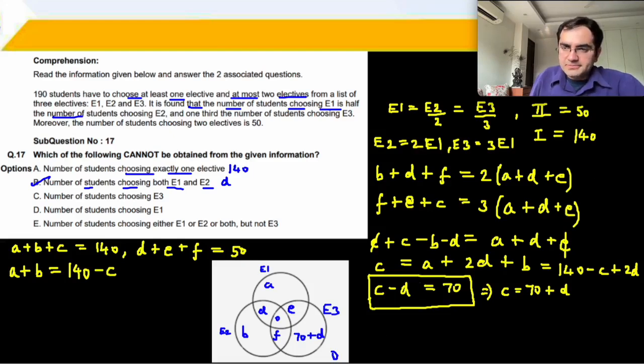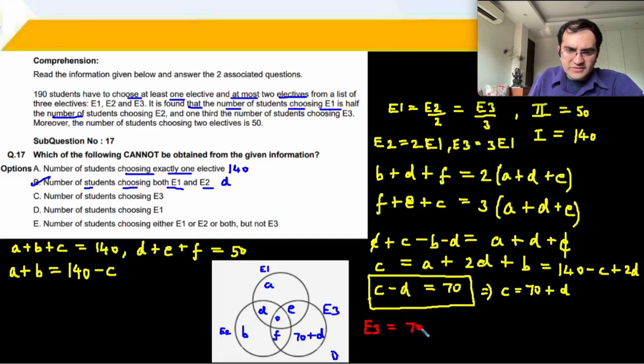ठीक है, और with all the information that was provided to us हम यहाँ तक तो पहुँच पाए. अब now what can we do? How can I get one of my values? E3 देखो अब क्या हो गया. What is the value of E3?